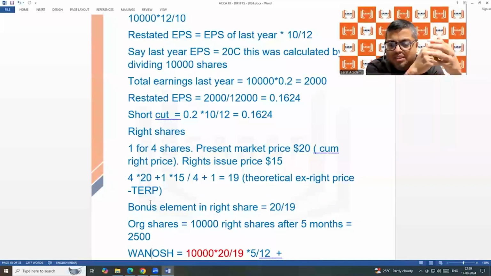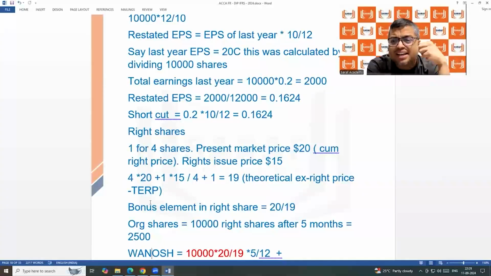Reliance is not actually giving; I am just giving a hypothetical example, that presently the market price of Reliance shares is around 3,000 and Reliance is giving rights shares at 2,500. Why? The rights shares are given to the existing shareholders of the company. They are not given to a new person.